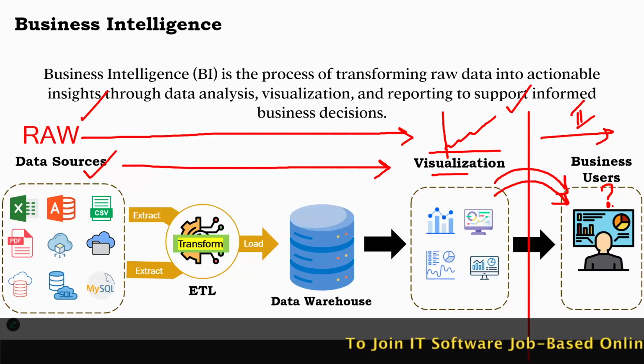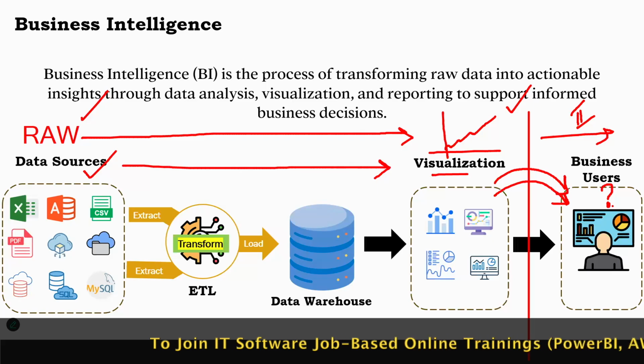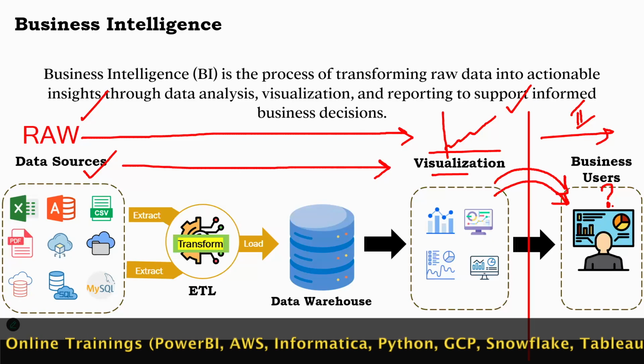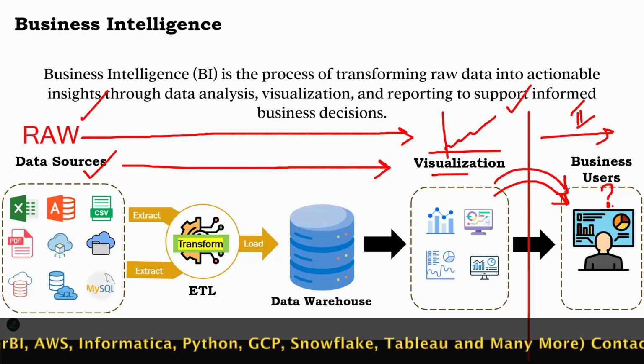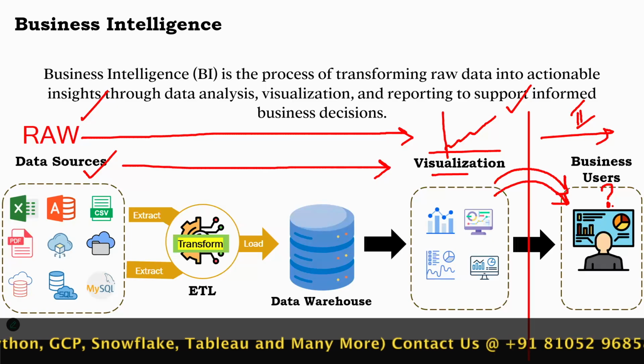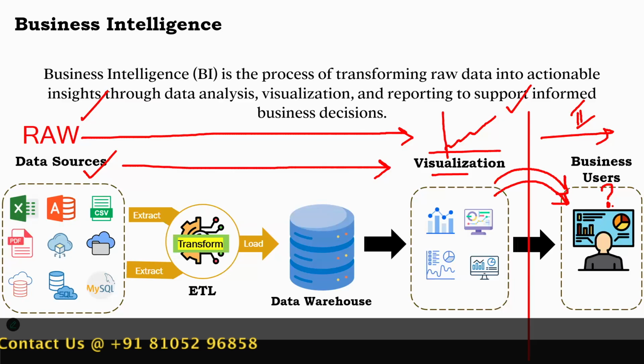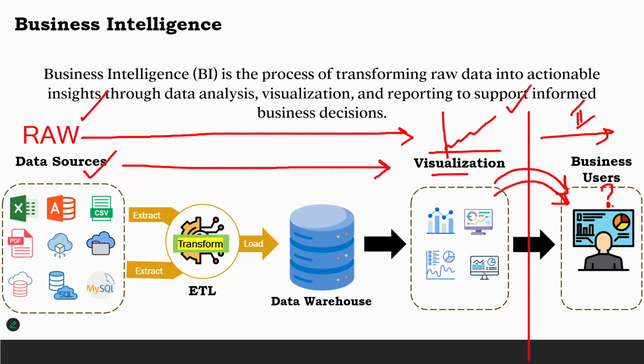We want to understand if there is profit in some areas, and we want to increase more business there. If there is a region that is not giving me any sales at all, we want to get all the investments out of there and shift that business to someplace else. These are all decisions that they can take based on information that you give them. Correct? That is very important.